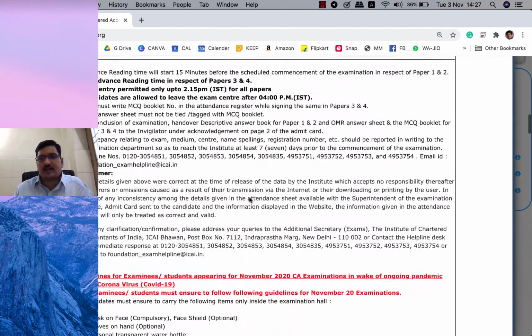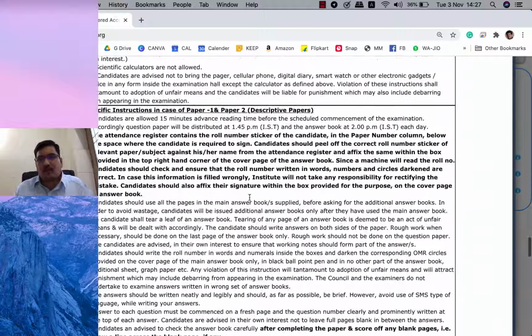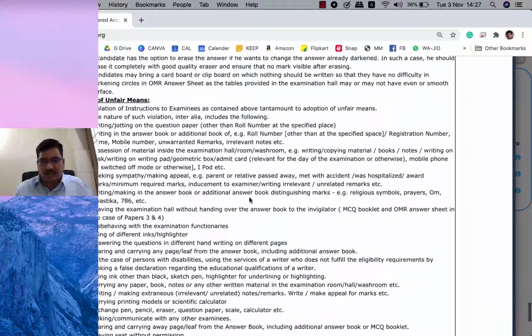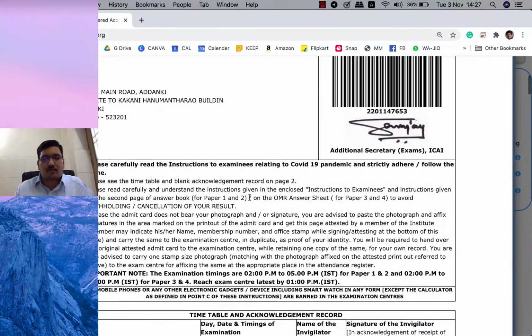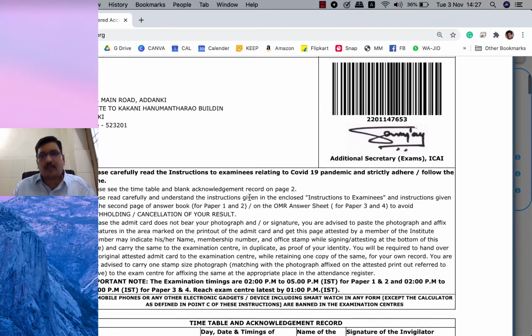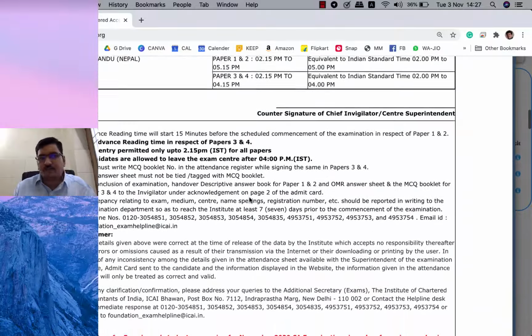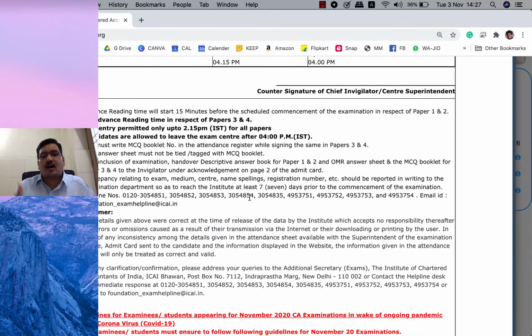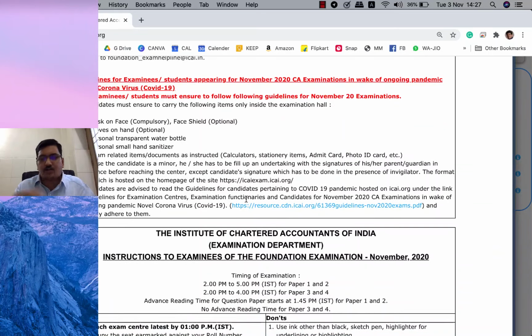Now the admit card is ready. The admit card may run into 5 to 6 pages, but what is required to be taken to the examination hall is the first 2 pages only. If you want, you can take the printout of all the 6 pages to the examination hall, but actually what is required is the first 2 pages only. Sir, can we take the printout of the first page on one side and the second page on the back side? Yes, you can, no issue at all.